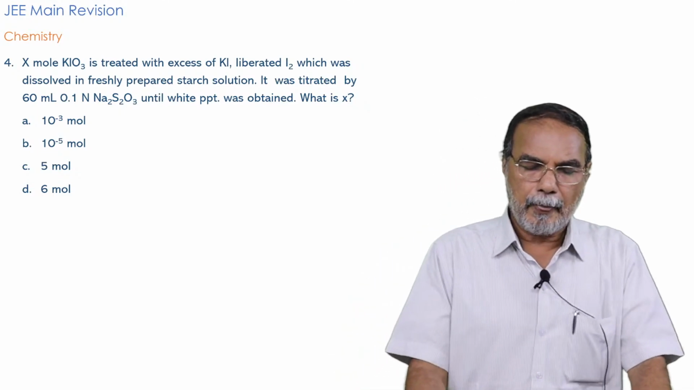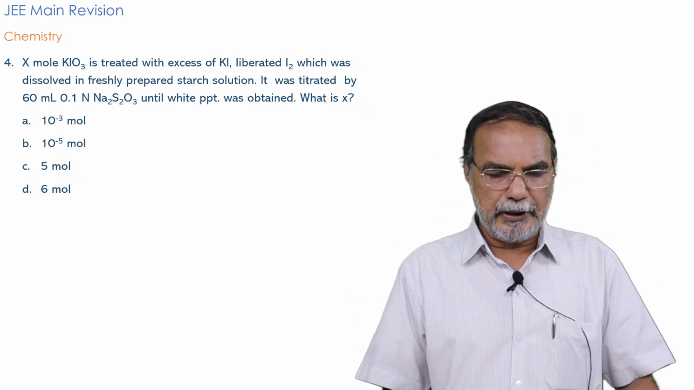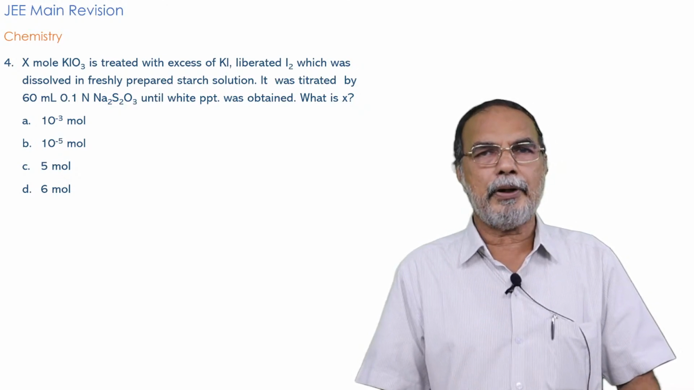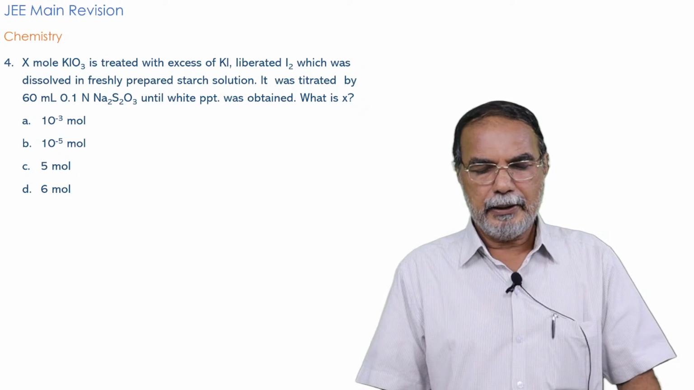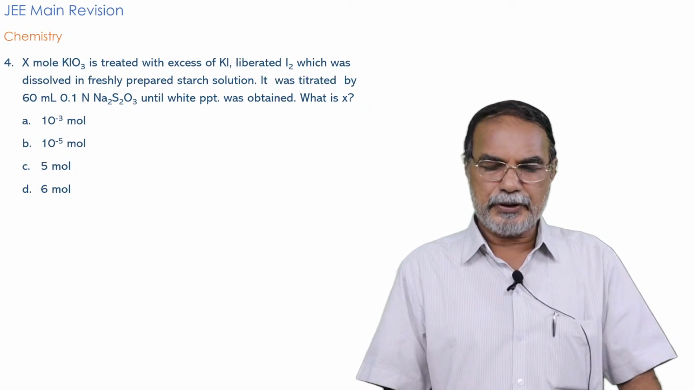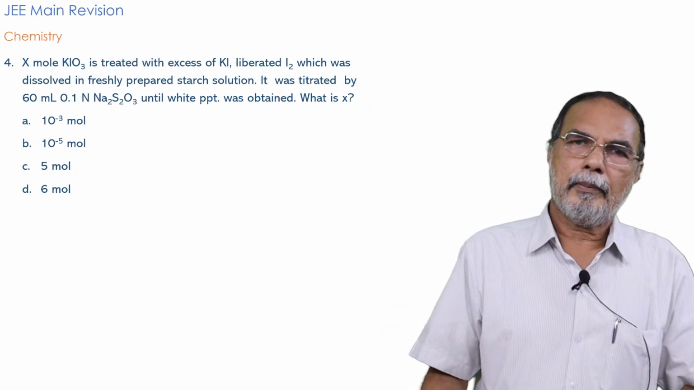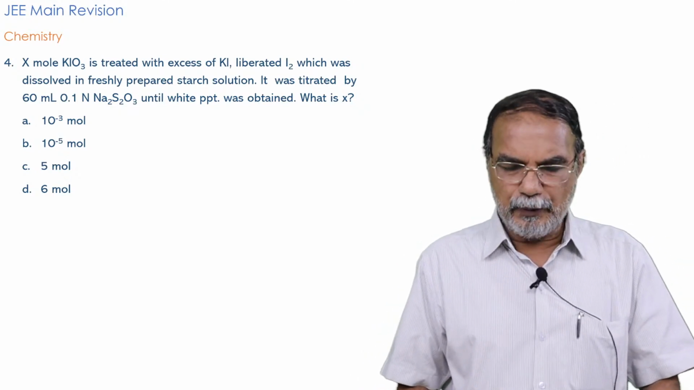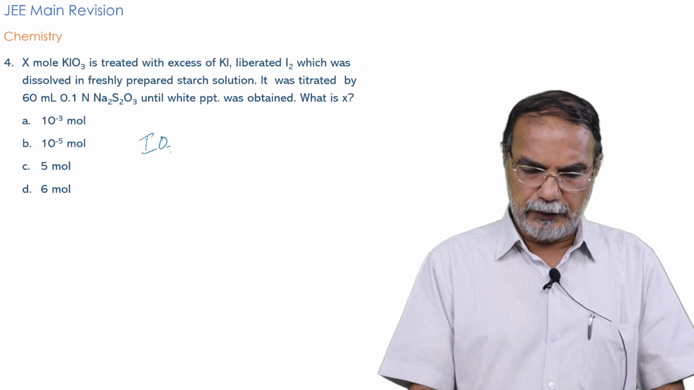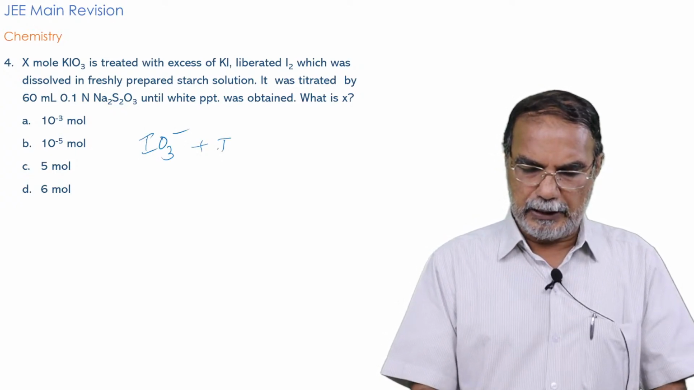But the first part of the question, you read it very carefully: X gram KIO3, potassium iodate, is treated with excess of KI. So it's a reaction between potassium iodate and potassium iodide, or more correctly, between the ions IO3 minus and I minus.